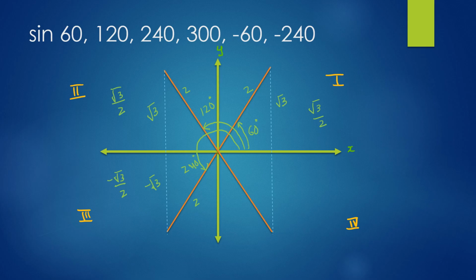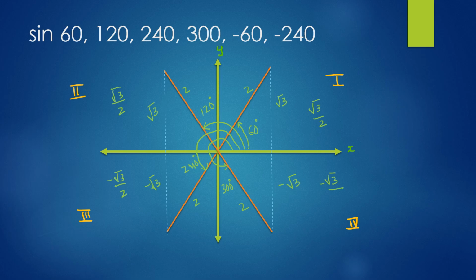Let's look at an angle in the fourth quadrant, which is a mirror image of 60 degrees around the x-axis, and this angle is 300 degrees. Again, the y value opposite this angle is minus root 3 because it's negative, by 2 hypotenuse.